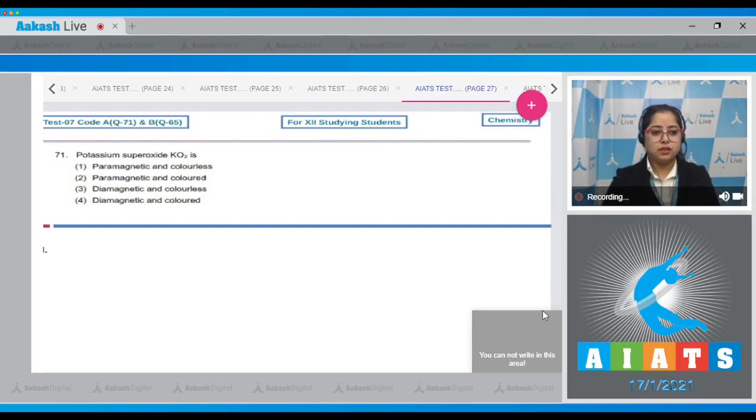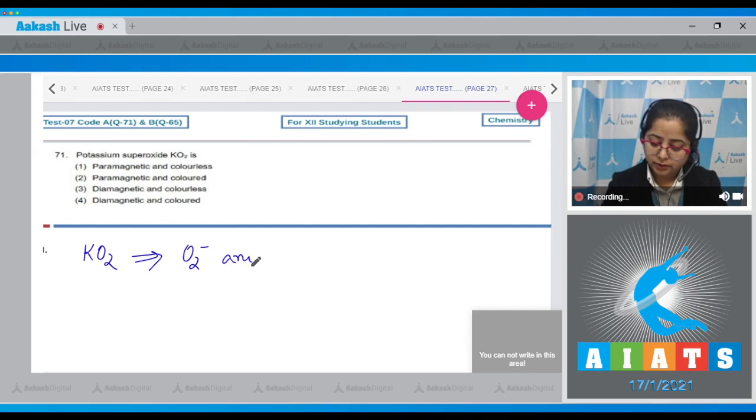Which is question number 71. Let's read it. Potassium superoxide KO2 contains the O2 minus anion, which has an odd electron. That means this particular species is paramagnetic.